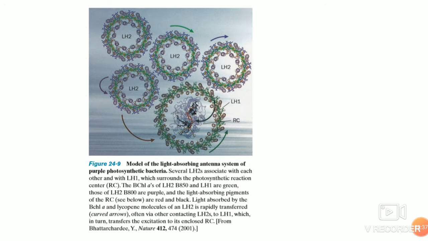Now, this light harvesting complex also contains accessory pigments that can help in the absorption of the other spectra, like carotenoids, like lycopene and beta carotene.